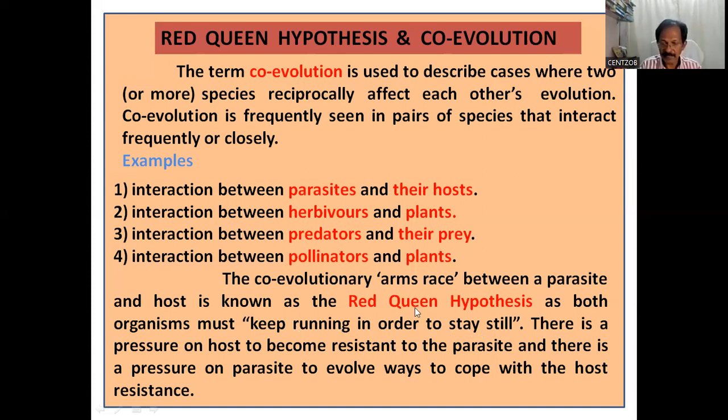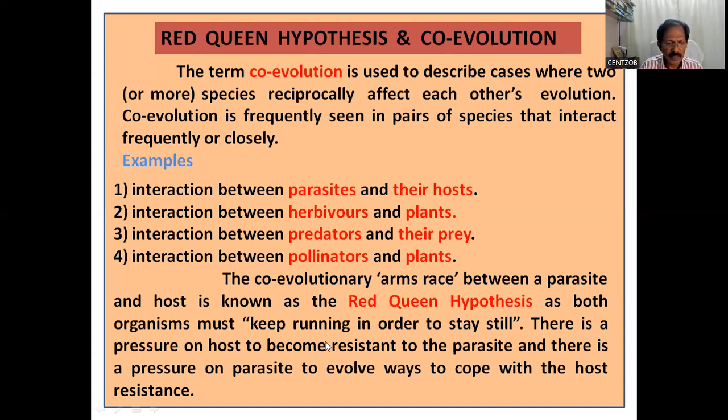What do you mean by that? You see, the co-evolutionary arms race, I told, is competition between a parasite and host, known as the Red Queen Hypothesis, as both organisms must keep running in order to stay still.